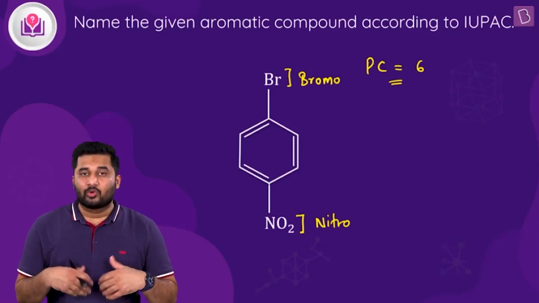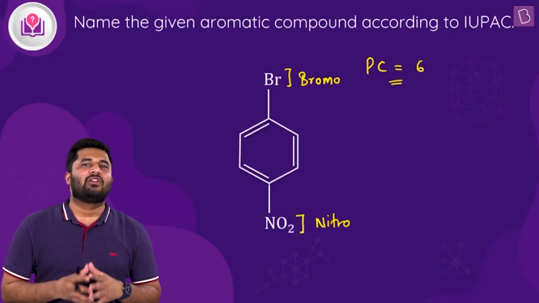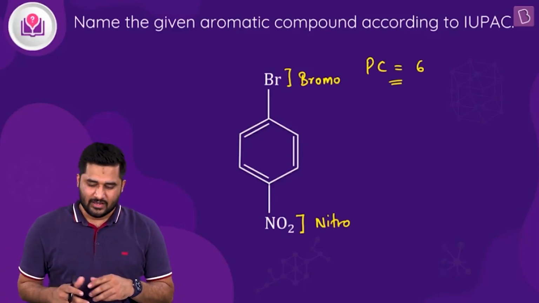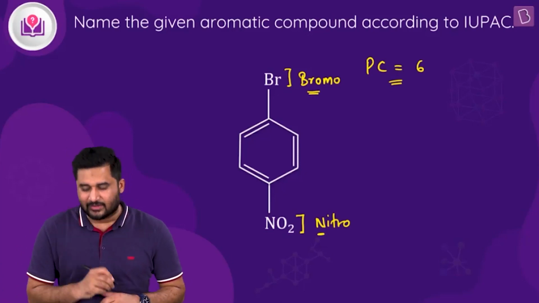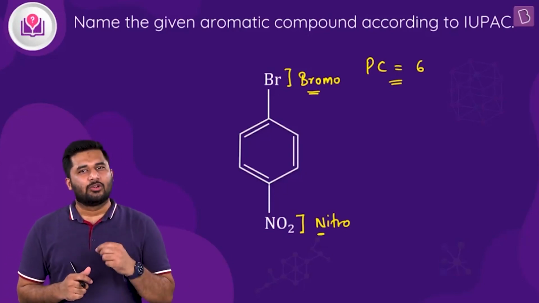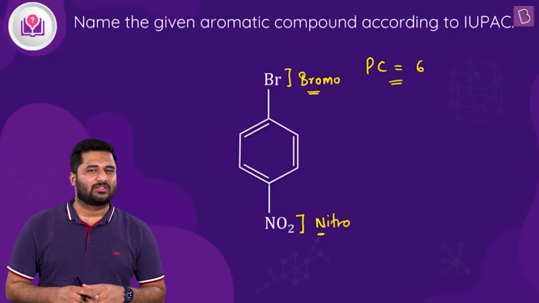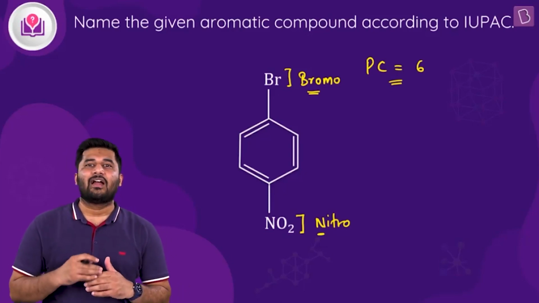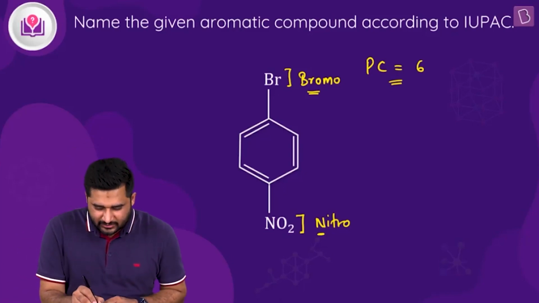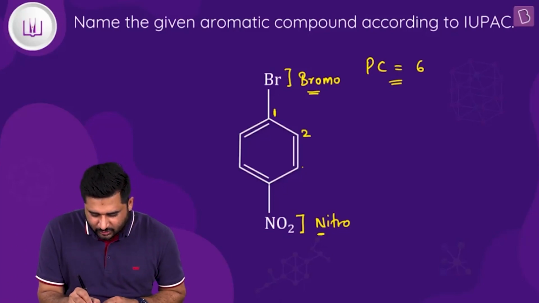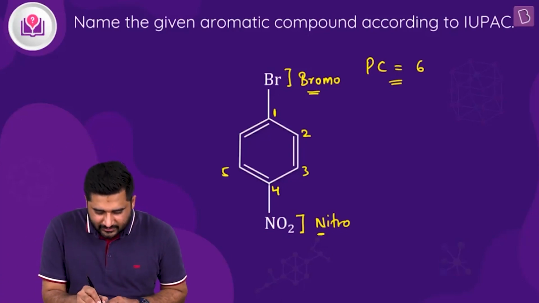And we know that when we have more than one type of substituent on a parent chain, then while writing the name, we have to use the alphabetical order, isn't it? So now in alphabetical order, B comes prior to N, isn't it? That means while assigning the locants, the bromo substituent will be given preference over the nitro substituent. Why? Because it has alphabetical priority as compared to nitro. Clear? So that means here we will give 1 as the locant. So 2, 3, and nitro will therefore get locant number 4, and then 5, and then 6.